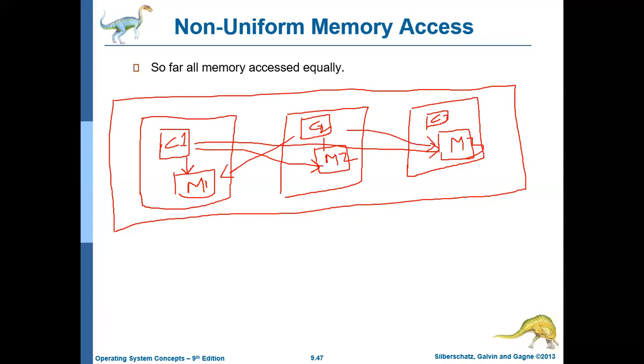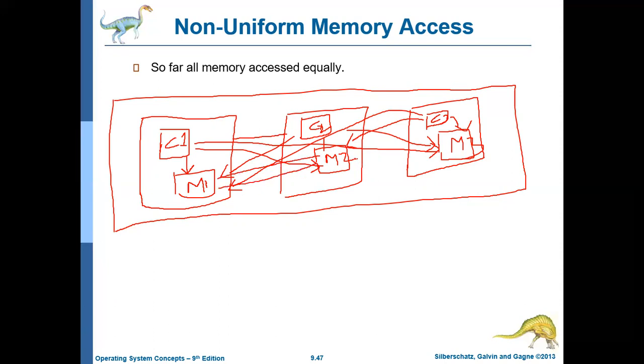And CPU 3 can access memory 3 fastest, then memory 2 at a lesser speed, and memory 1 at a still lesser speed. So in this kind of architecture, some of the memory is located on the same board where the CPU is located, while other memories are located on other boards, and all these memories are interconnected by a system bus.